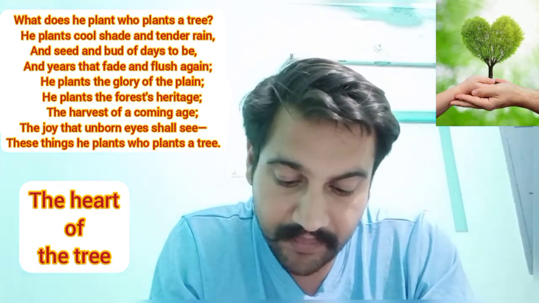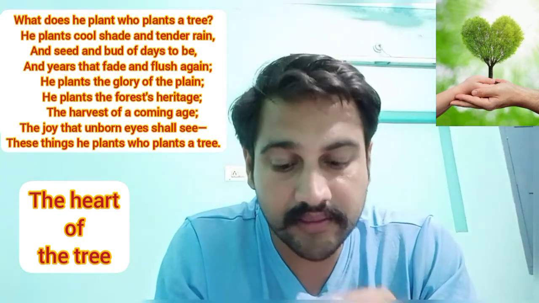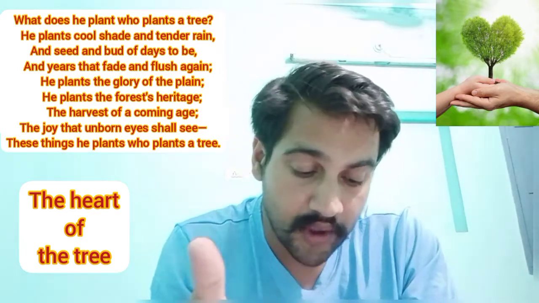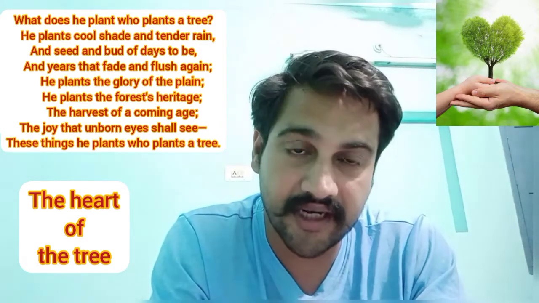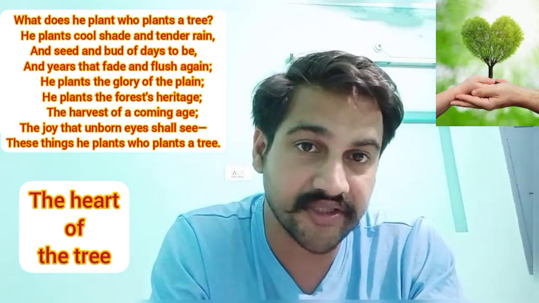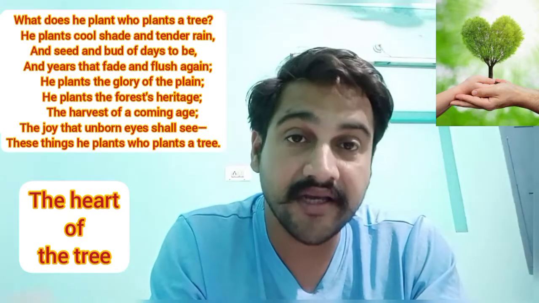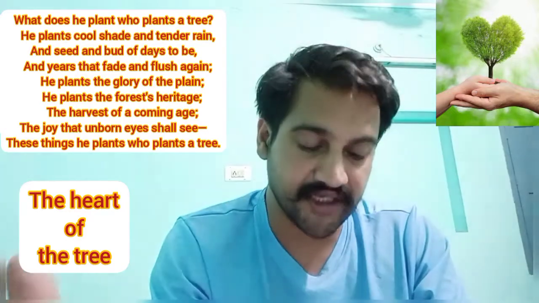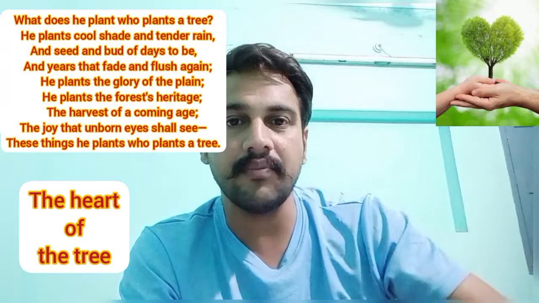Okay, so he plants a forest heritage. Not only does he plant the glory of the plain, but also a single tree will turn into a number of trees later on, because as I mentioned earlier, seed and buds of days to be. Those are going to be plants again. One tree can become a heritage of trees, a heritage of the forest. One tree will give rise to a number of trees, and it will become a forest.